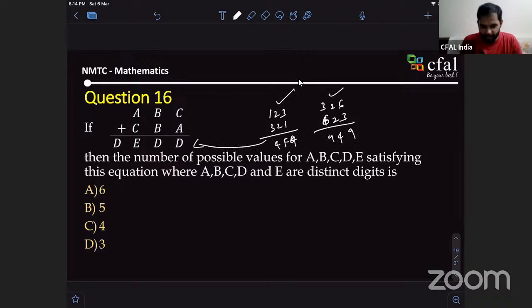So this is one set, this is second set, right? So it will be 2 sets. How many such sets are there? That's what is asked. Even though these are unique, there might be multiple sets satisfying your condition. Is it clear? Yes, sir. You have to find how many sets are there. So that will be your answer.